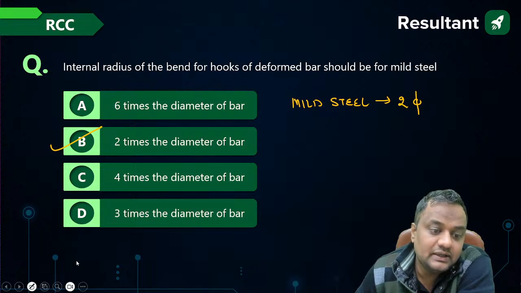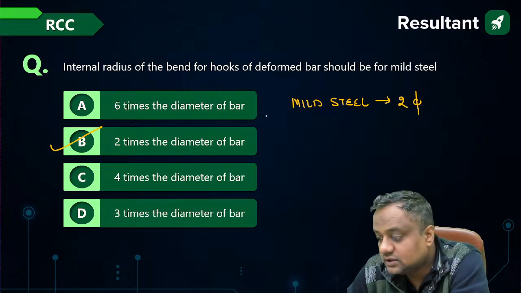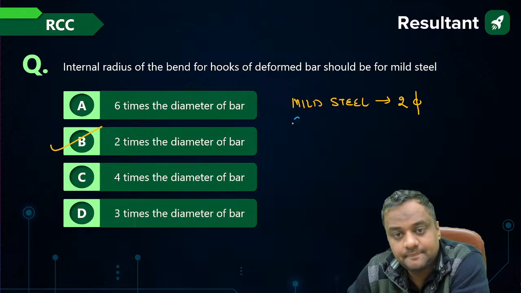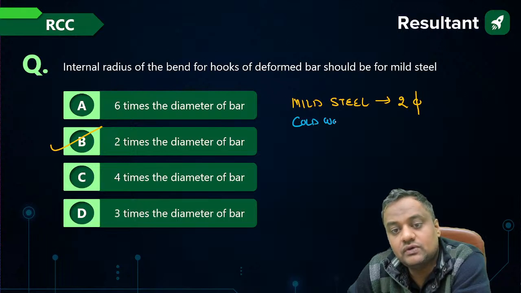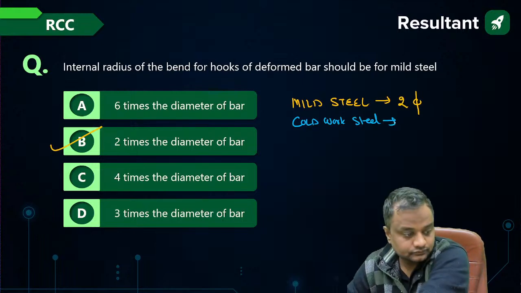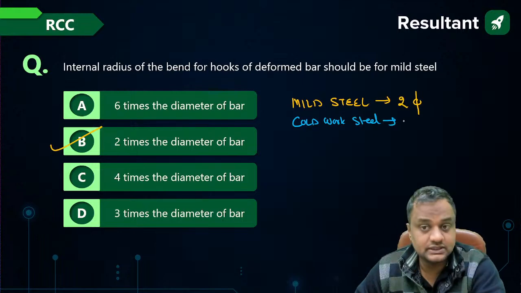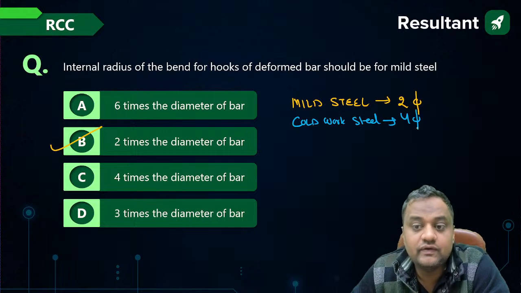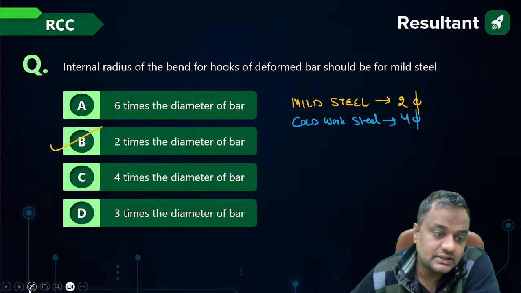Can you tell me for cold worked steel? For cold worked steel, what is the value? It is 4-5 times the diameter, although here it is asked for mild steel.